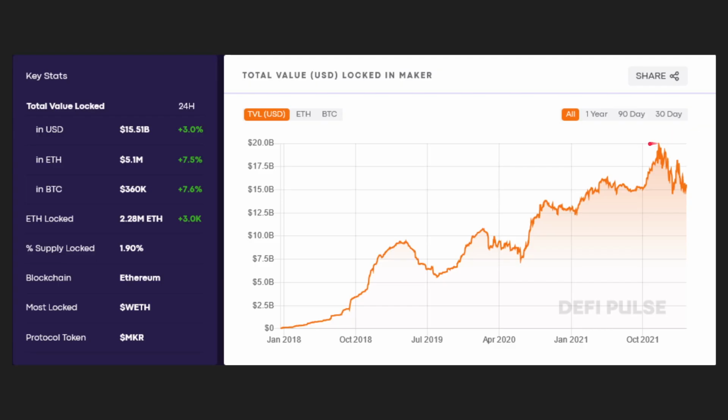So a little over $20 billion was actually invested into Maker. Currently, that has retraced to a little over 15, which is still considerably higher than what it was in January 2021, right? In January 2021, it started the year off at about $12.5 billion. So it's still a noticeable increase year over year.